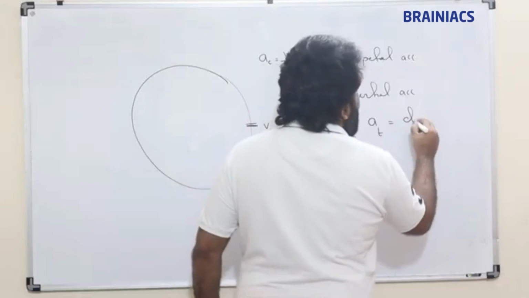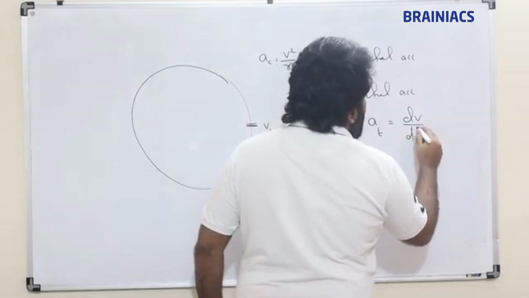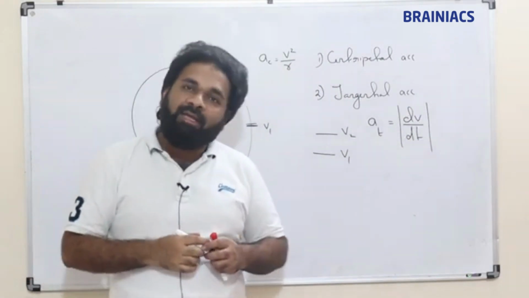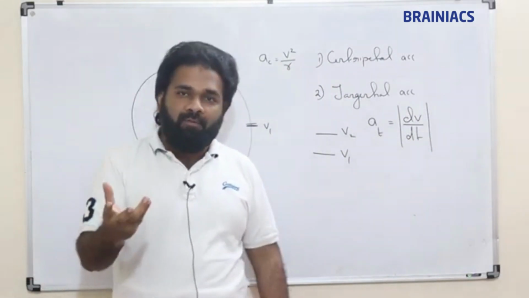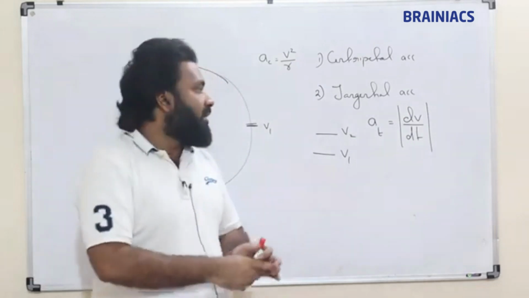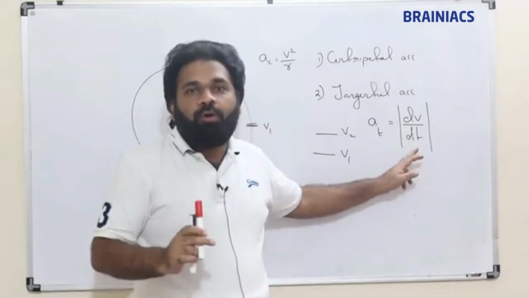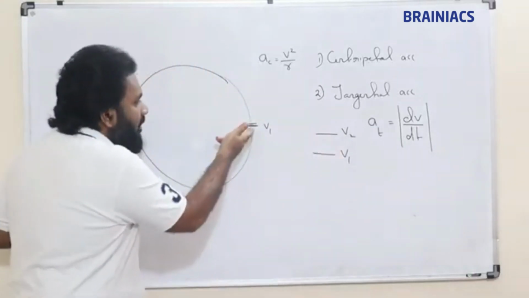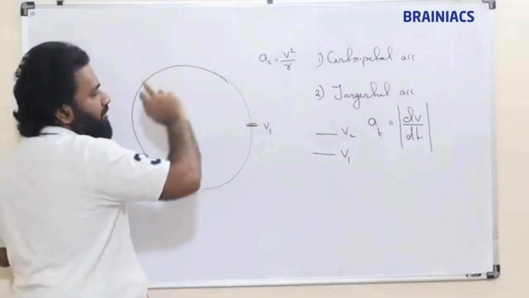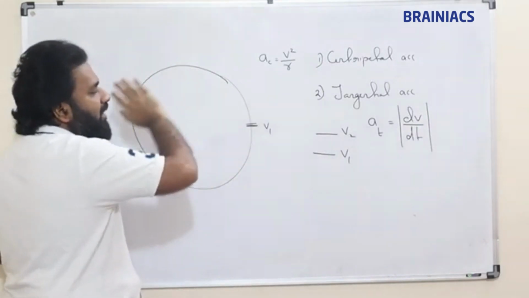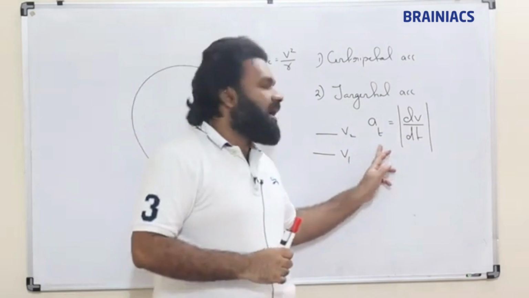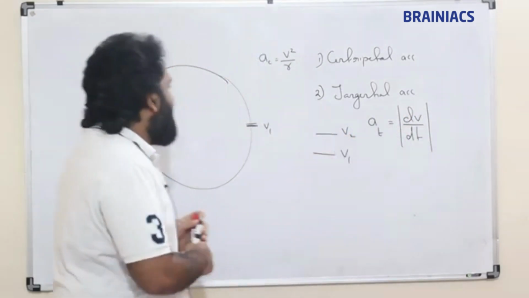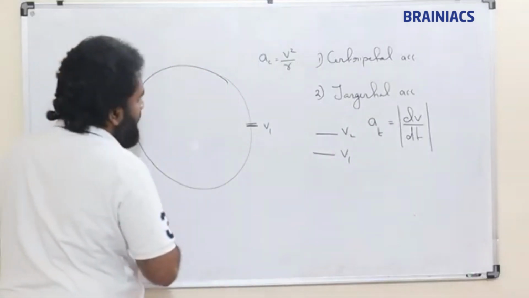So this is dv by dt. Tangential acceleration is just dv by dt. If velocity is a function of time, we will have to differentiate. This formula we use in order to find instantaneous acceleration, since velocity is changing at every instant and the direction is changing at every instant. Tangential acceleration is nothing but dv by dt. Clear. Now next one.